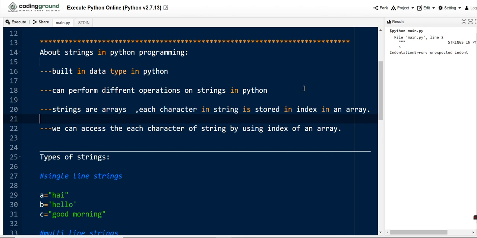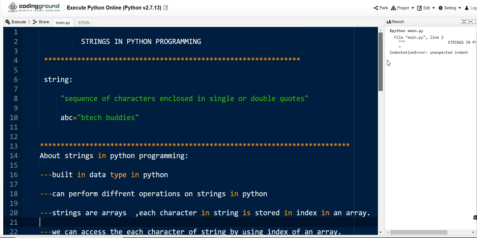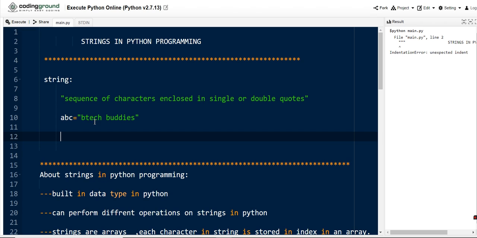Coming here, strings are arrays. Each character in a string is stored at an index in an array. So strings are stored in the form of an array, and each character is stored at an index. For example, if you want to access each character of the string, we use indexes. Let me explain through this example: abc is equal to btech buddies. If you want to access each character of a string, just like here b, t, e, c, h are the different characters in the given string value, you need to use it like this.